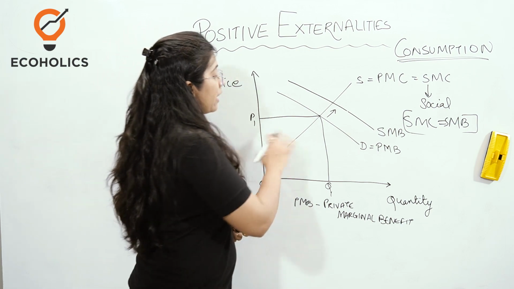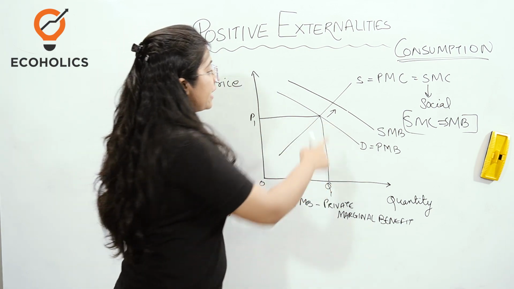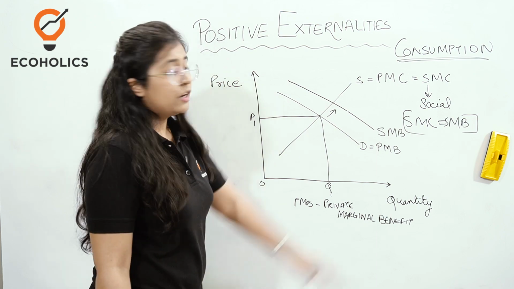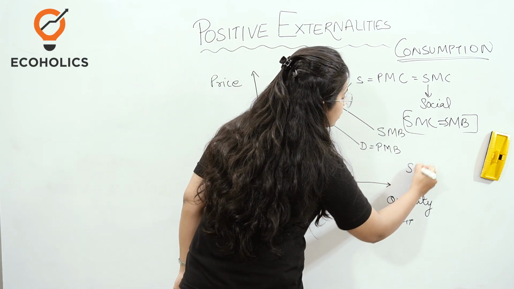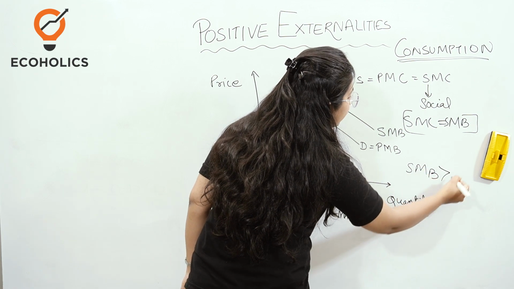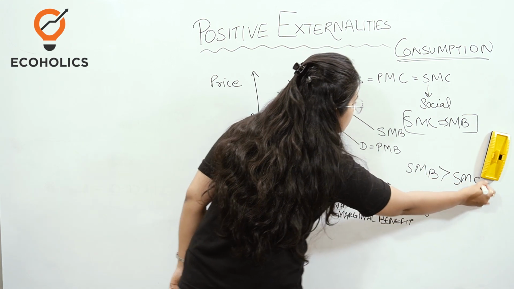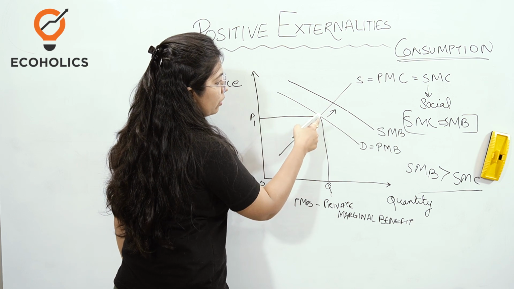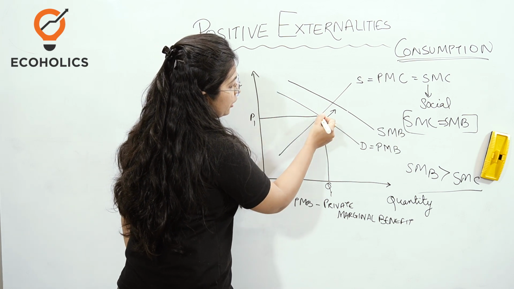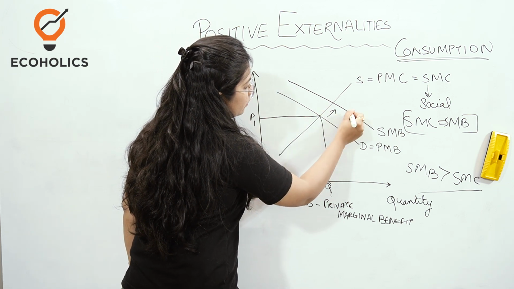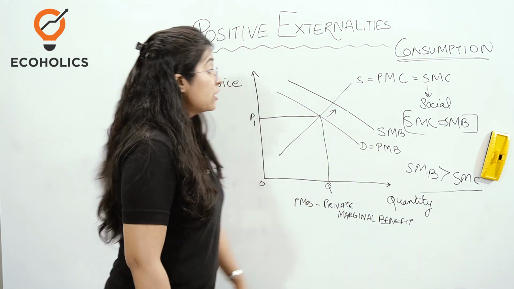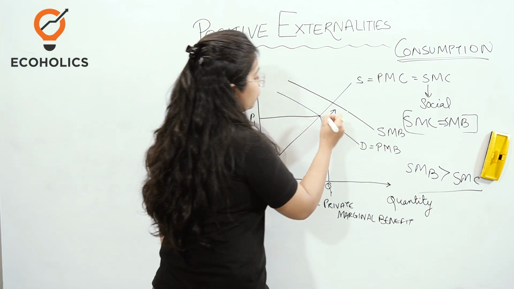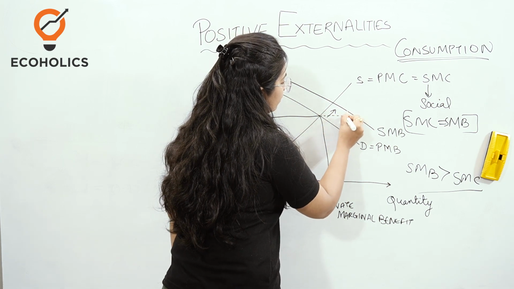However, because of a positive externality and the shifting of this curve to the social marginal benefit curve, what happened? Now the social marginal benefit has become greater than the social marginal cost, right? Social marginal cost is here and you have this much of gap between SMB and SMC. So obviously you will have to either